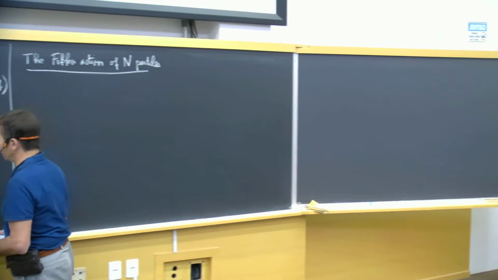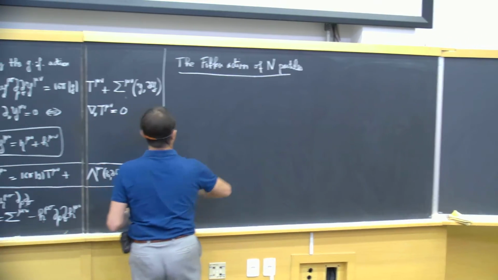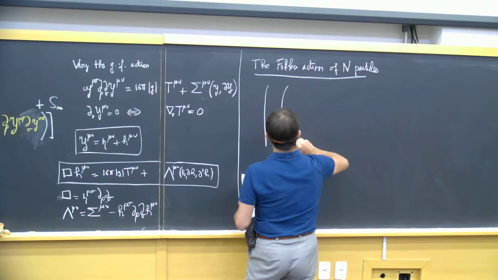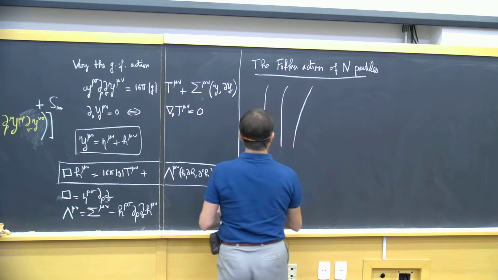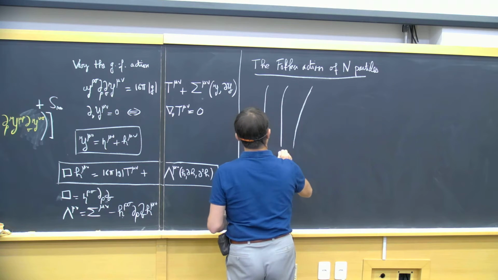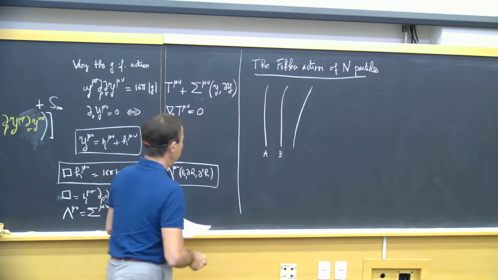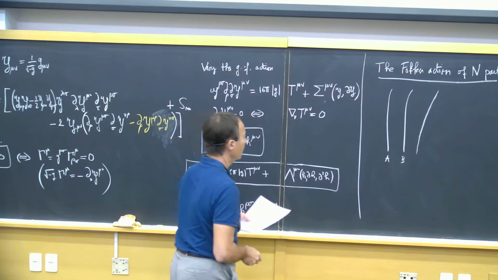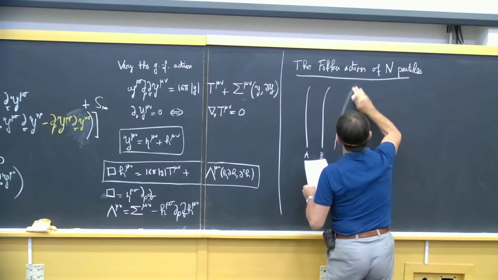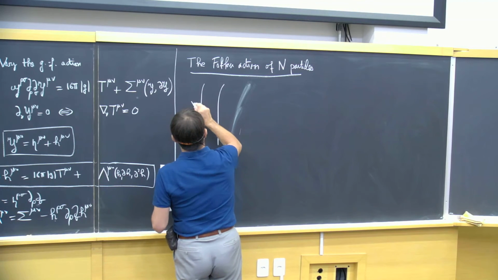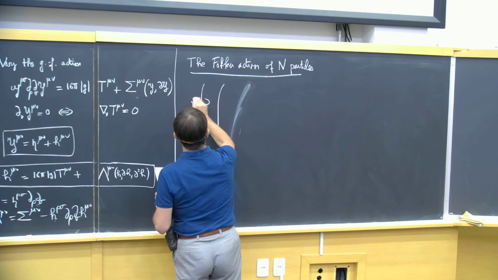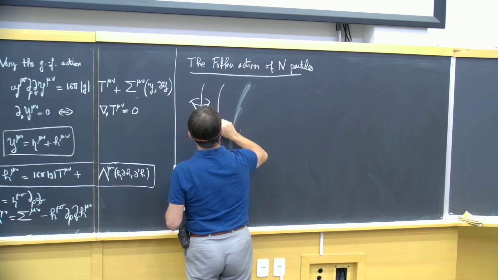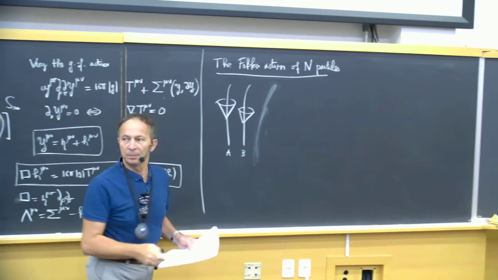So I will consider n trajectories, particles A, B, C, and so on. These will be time-like trajectories. Yes?